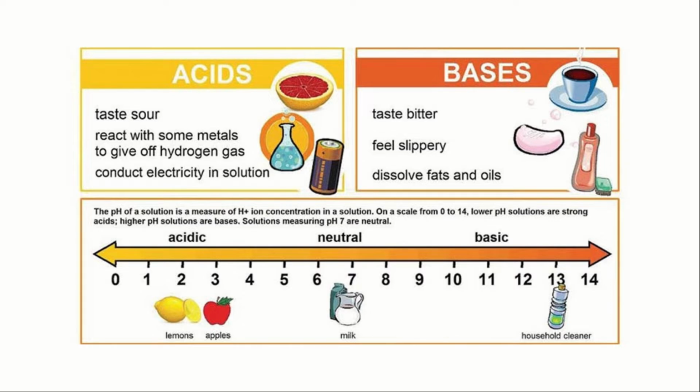And next is the pH scale. The pH of a solution is a measure of H plus ion concentration in a solution. On a scale of 0 to 14, lower pH solutions are strong acids, and higher pH solutions are strong bases. Solutions measuring pH 7 are neutral. It is neither acidic nor basic, like milk. Milk is slightly basic in nature. Household cleaners, soaps and other cleaners are highly basic. Lemon and apple are slightly acidic.